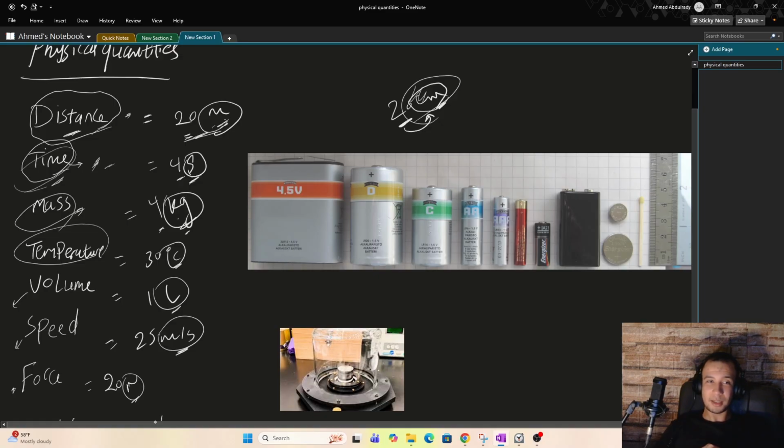When you say something happened 4 seconds ago, do you understand this fully? I have only these two right now. So something is 20 meters away. Something happened 4 seconds ago.